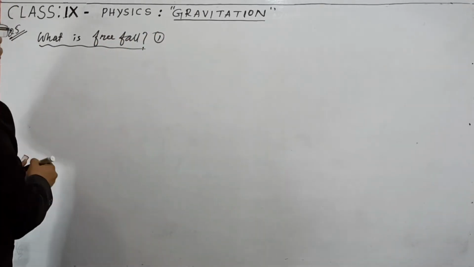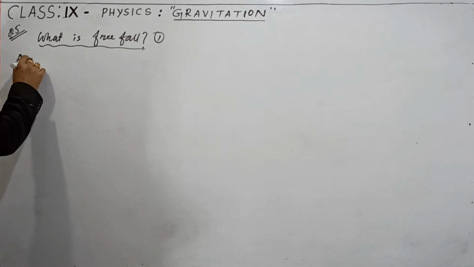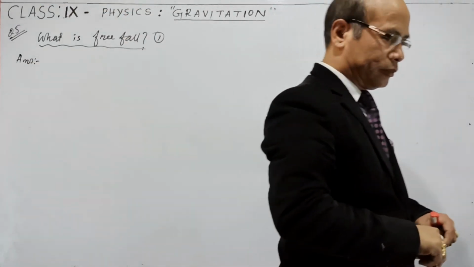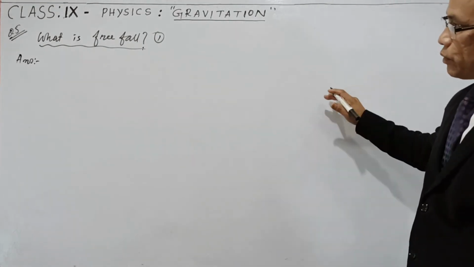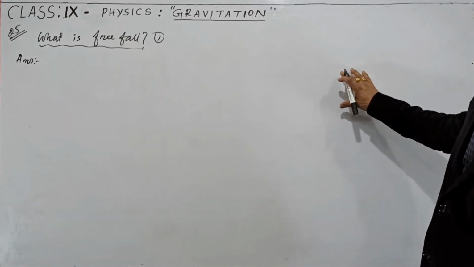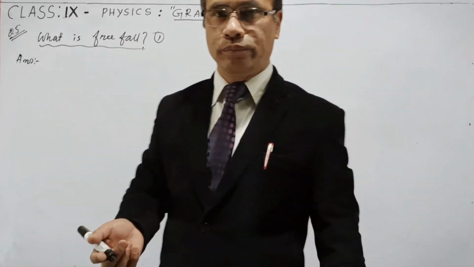Let us see this question. What is free fall? Suppose an object is kept at some height just above the surface of the earth and you let it fall.